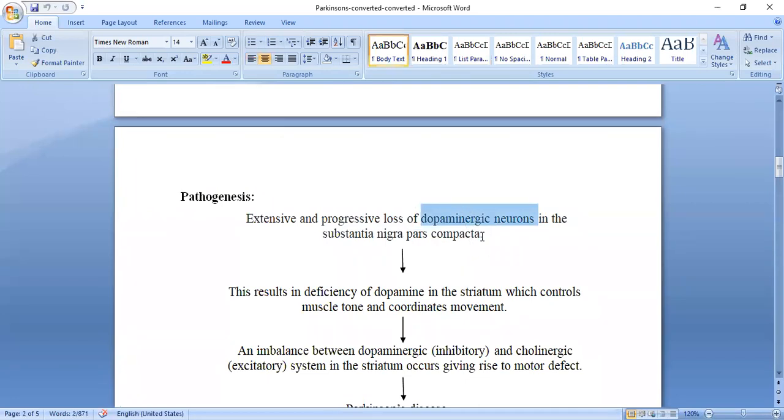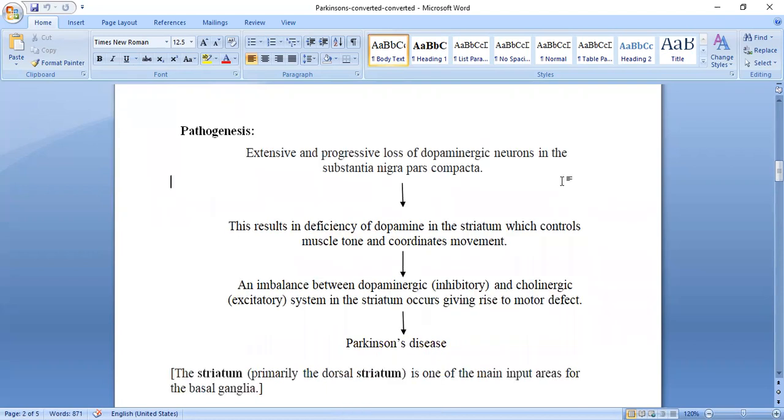Due to loss of these types of dopaminergic neurons, there is a loss of secretion of dopamine in the brain. This is the substantia nigra pars compacta, an area of the brain. In that area, there is a progressive loss of dopaminergic neurons. And what happens due to that? This results in deficiency of dopamine. This causes the deficiency of dopamine, isn't it?